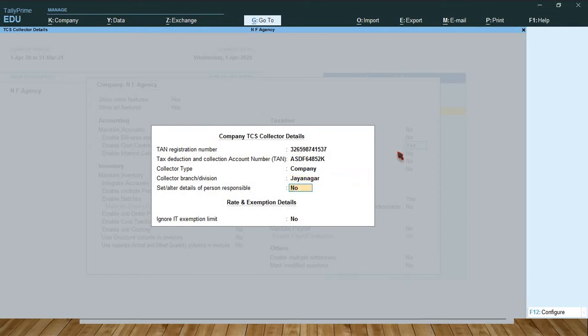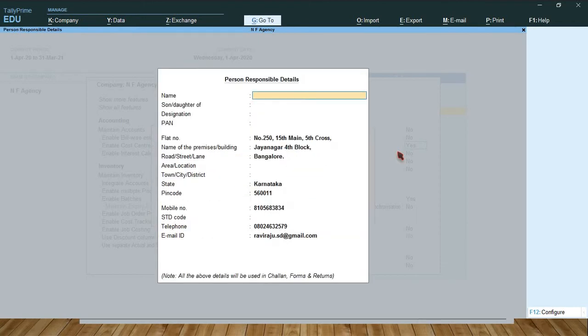Set or alter details of person responsible, set to yes. Type the responsible person's name, for example the CEO name. For example, Ravi Raju, son of T.K. Durge Gowda. Designation, CEO.